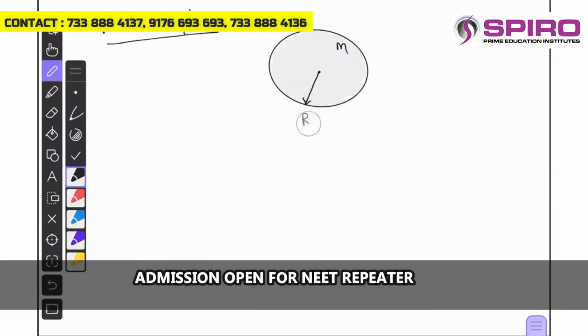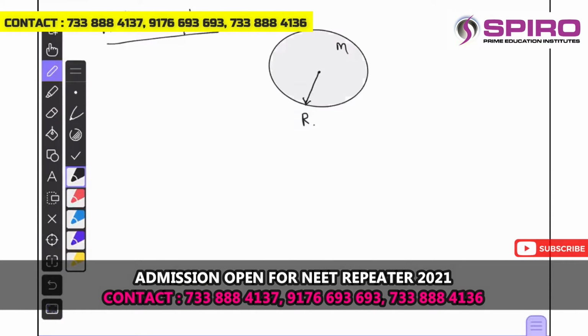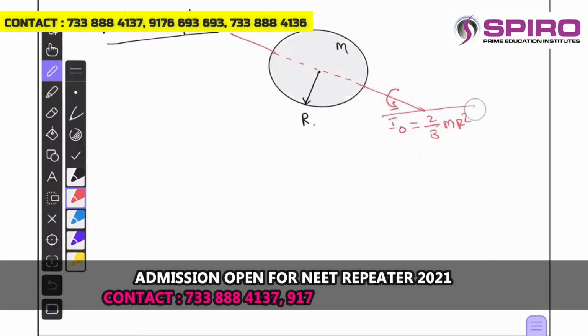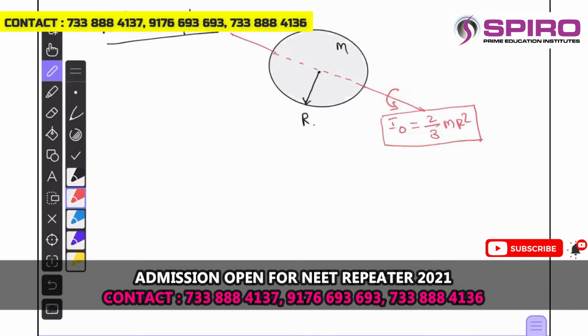Now consider one of the axes passing through the diameter, and the moment of inertia about the axis passing through the diameter is, let me say I naught is equal to 2 by 3 mr square for hollow sphere. This is the result already we have seen in the last class. Okay. The self axis moment of inertia of hollow sphere is 2 by 3 mr square.